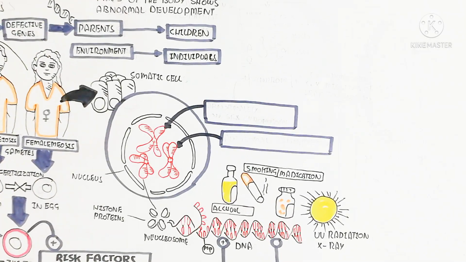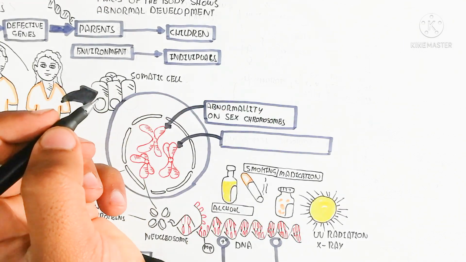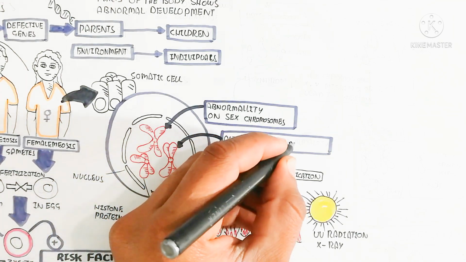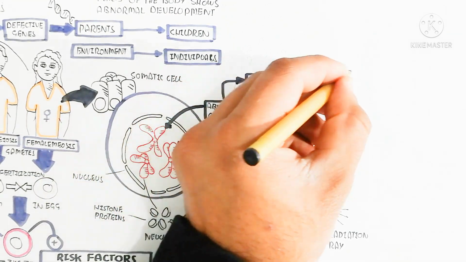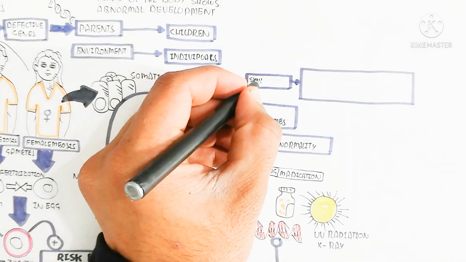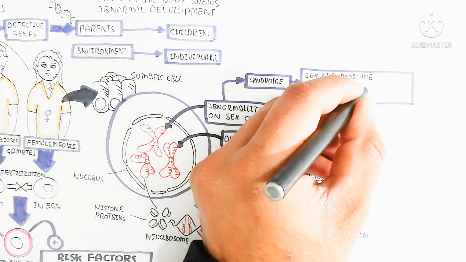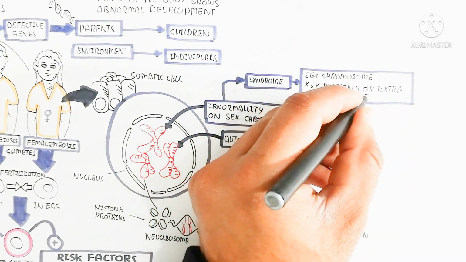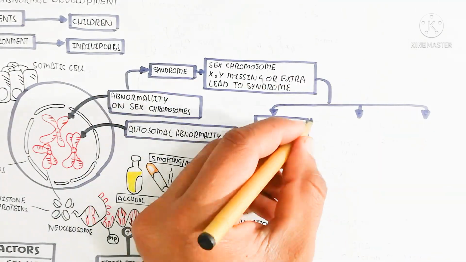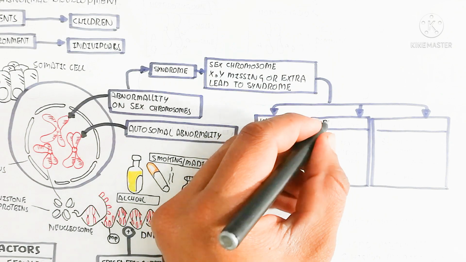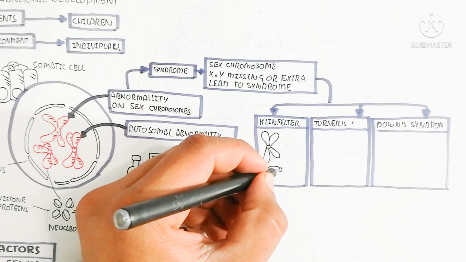So let's begin to understand the abnormality on sex chromosome. The sex chromosome means the X and Y chromosome, which can lead to syndromes, while autosomal abnormality also leads to syndromes. But let's begin with the syndromes in the sex chromosome. The X or Y missing or extra leads to syndromes known as Klinefelter syndrome and Turner syndrome, while Down syndrome is basically 3 copies of the autosomal chromosome 21. So the Down syndrome is separate.